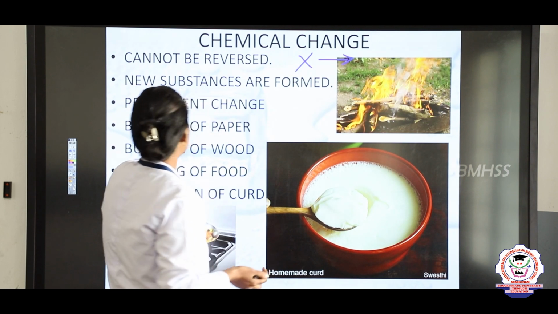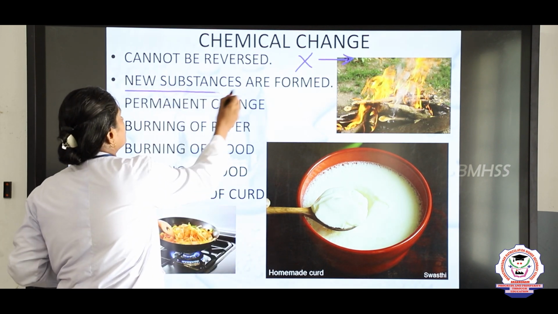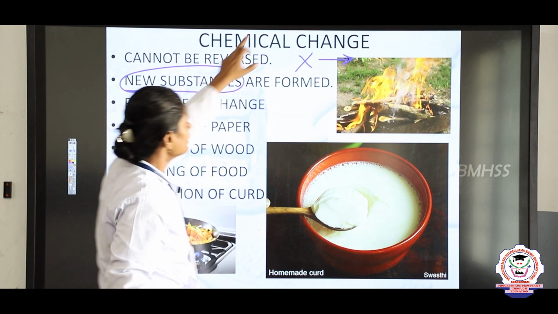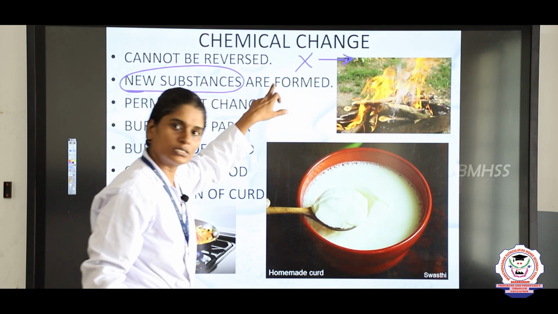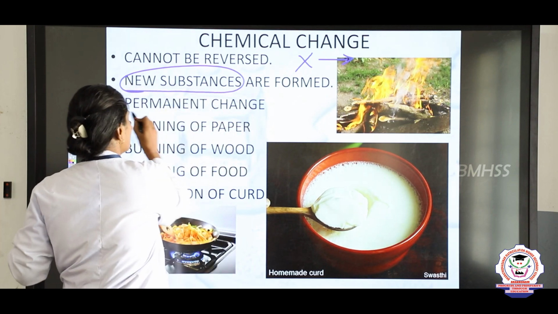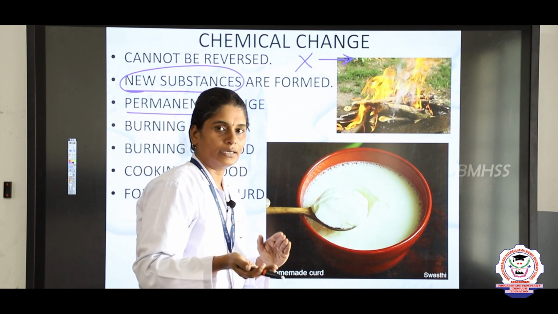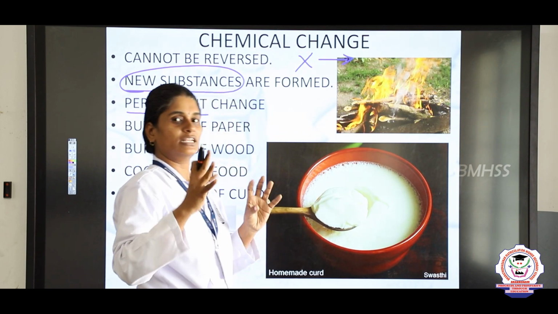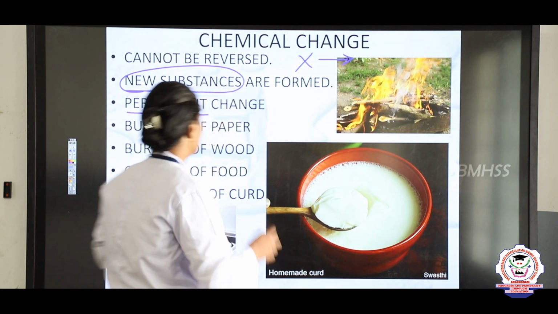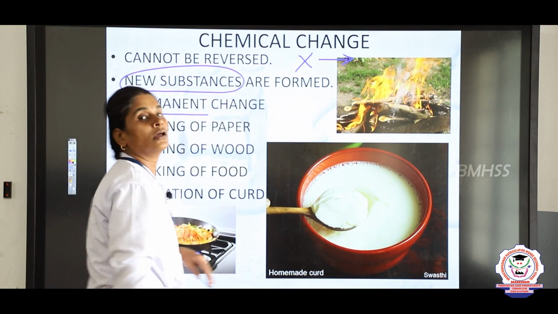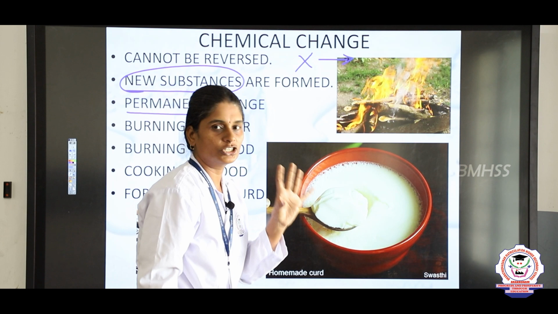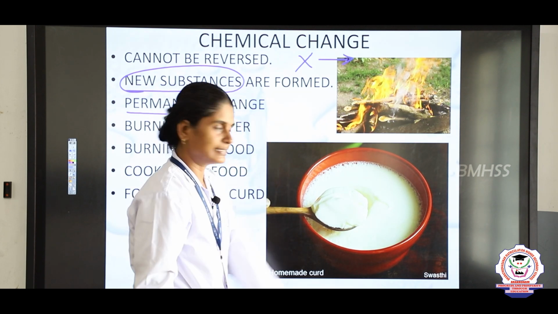Next, new substances are formed. So, here in chemical change, a new substance is formed. It is a permanent change. Once you change the state of the matter, it is permanent. You cannot again change the state of the matter. So, these are all the properties of chemical changes, and let us see what the examples are.